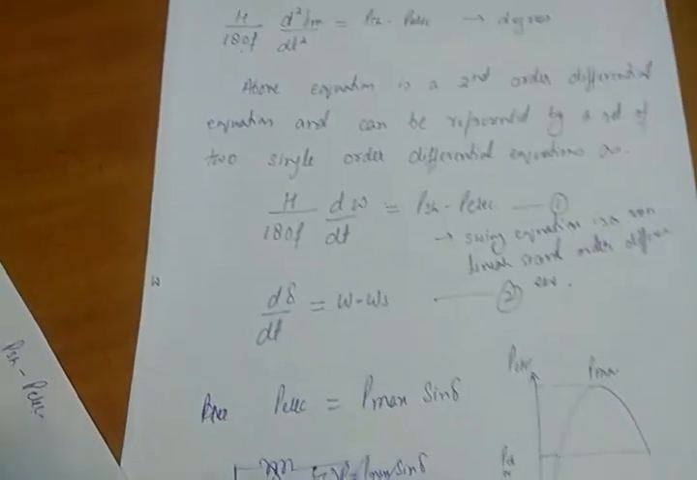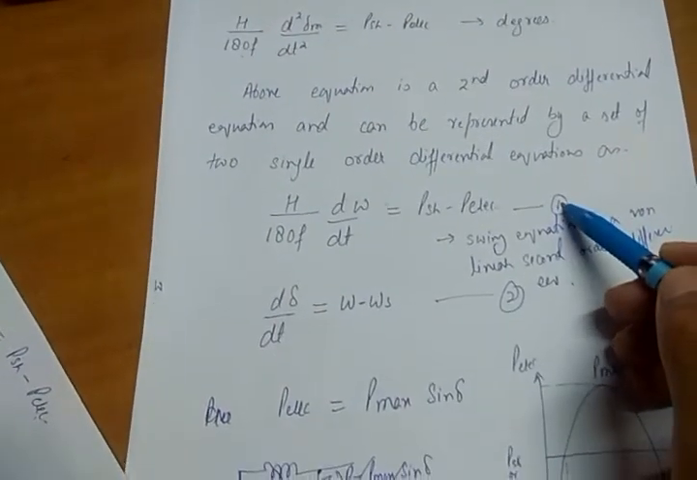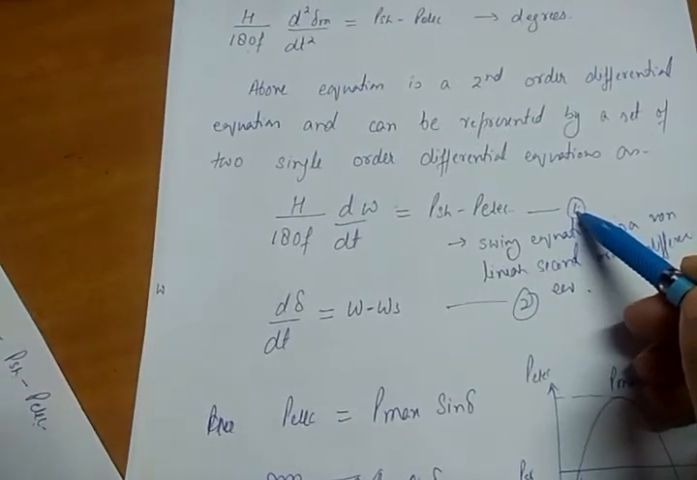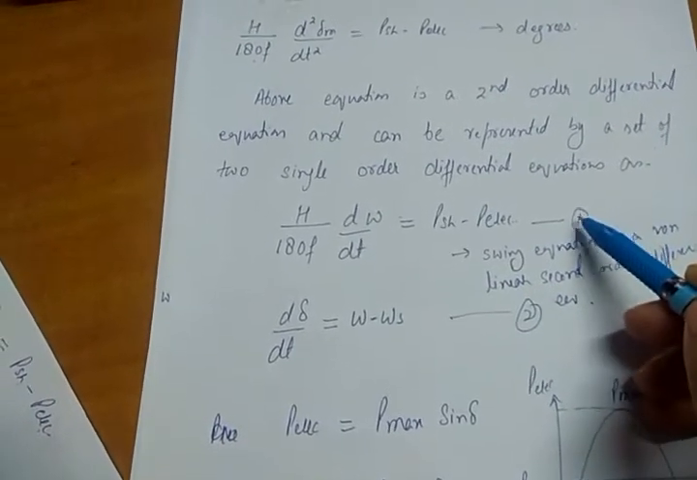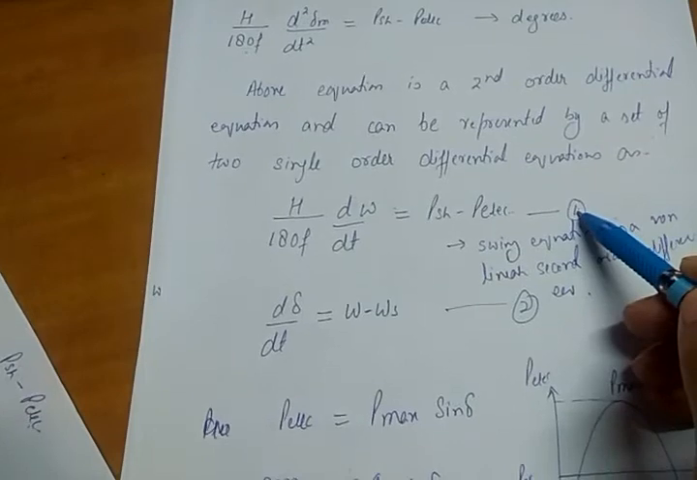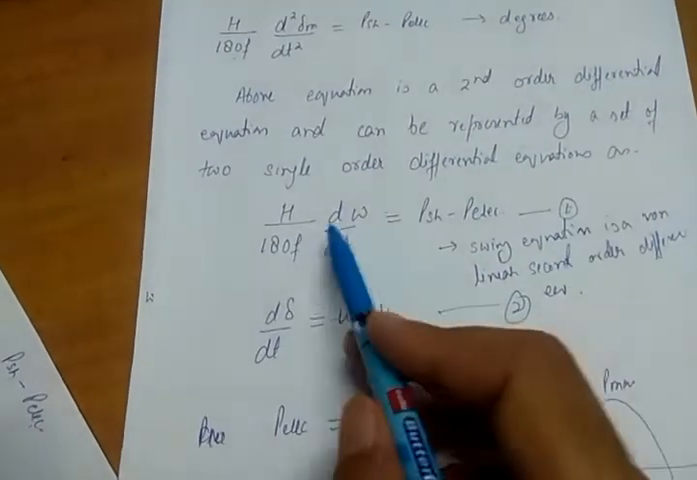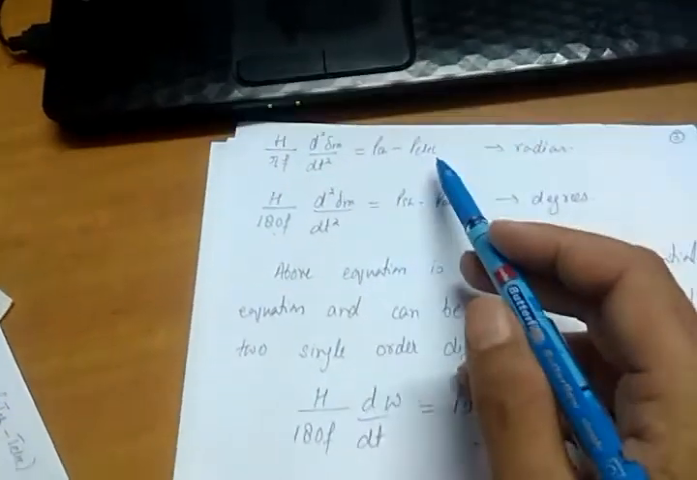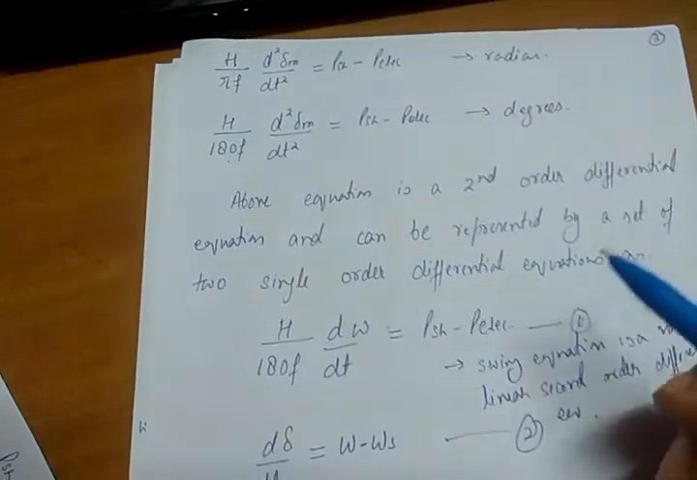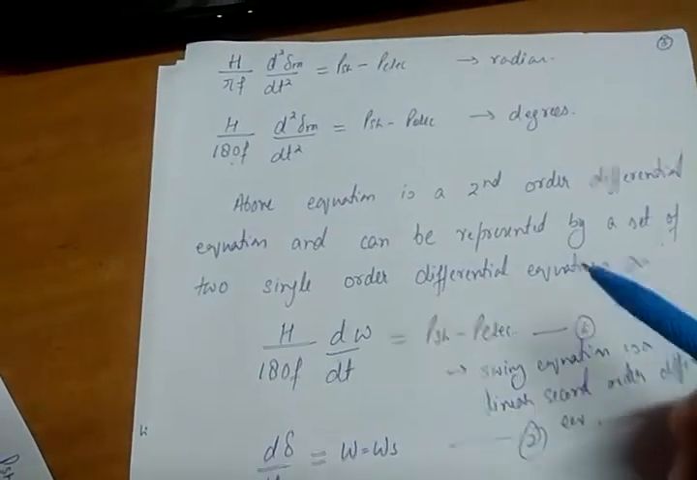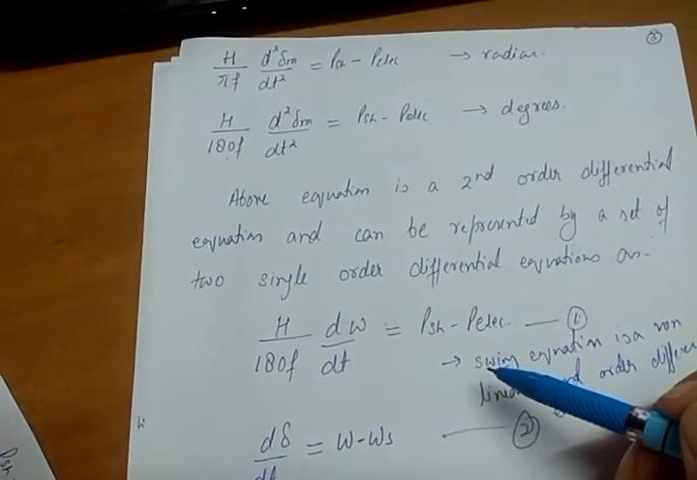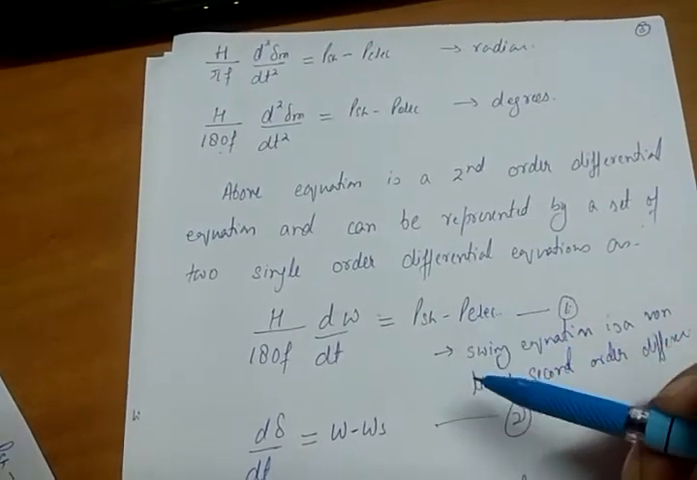So this equation is called the swing equation, and this equation describes the dynamics of the rotor of the synchronous machine. Okay. This equation describes the rotor dynamics of the synchronous machine. This equation 1 or this equation, they both are the same. So these equations describe the rotor dynamics of a synchronous machine, and it is a second order non-linear differential equation where the damping term is absent.